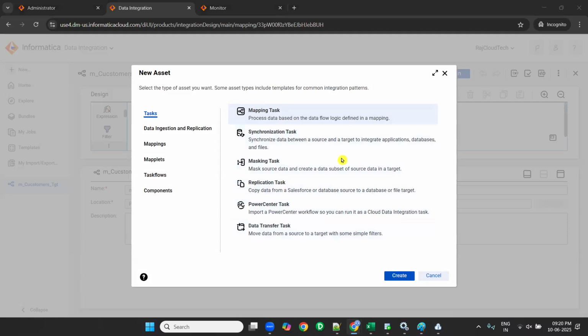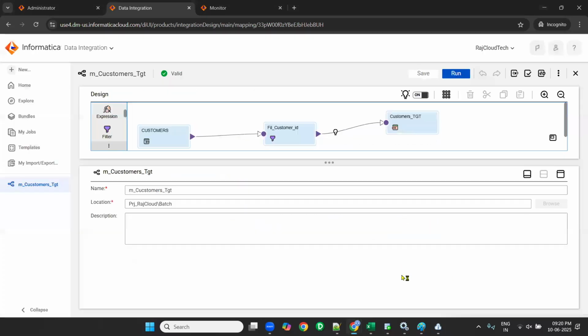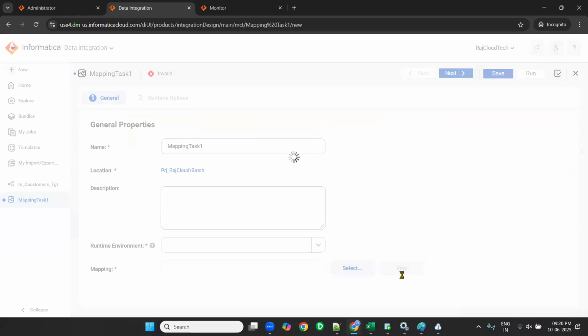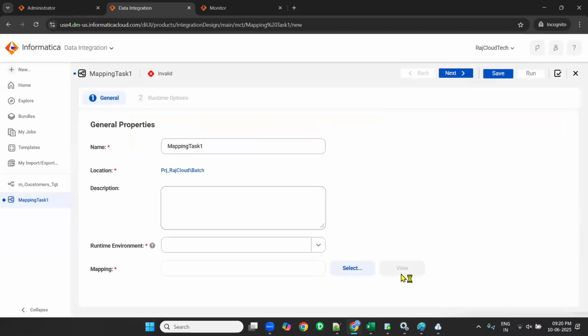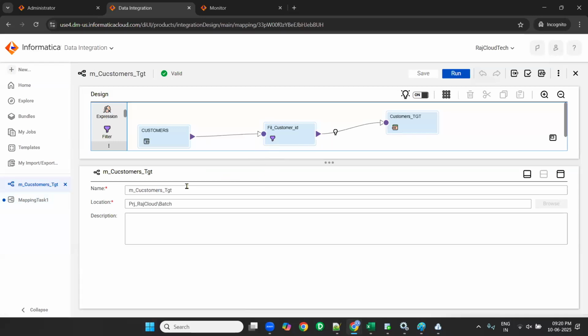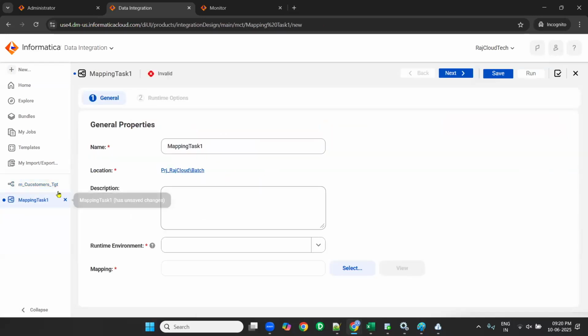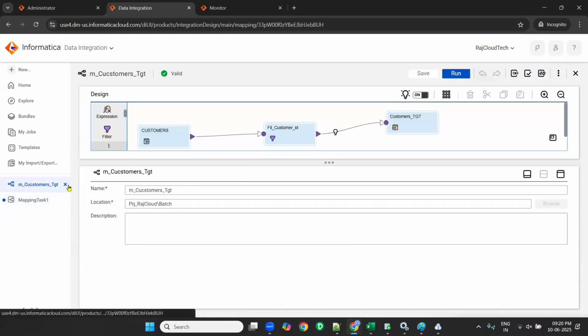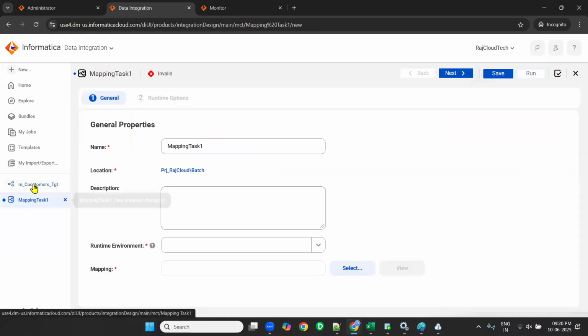So click on mapping task, create. Now see here on the left side, when you click on this, mapping will open. When you click on this, mapping task will open. If you have 10 mappings, all of them open here. You can close them, it will be saved anyway. But if you want to open it, just click on it.